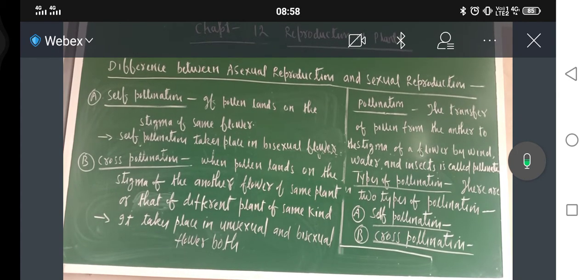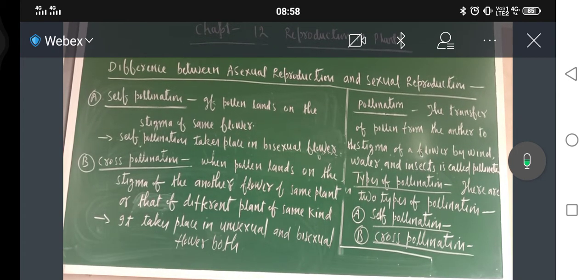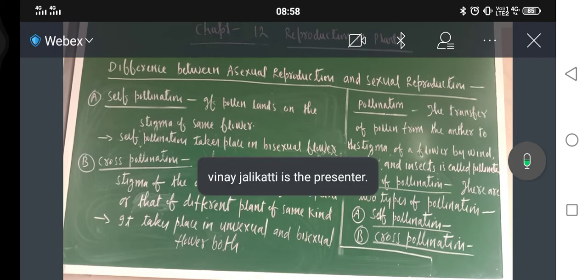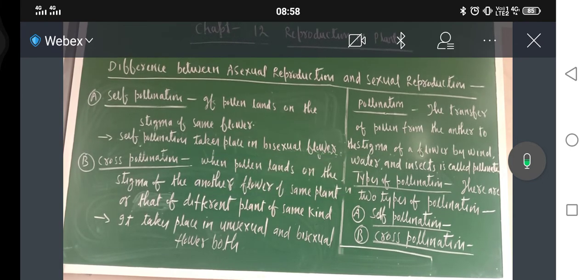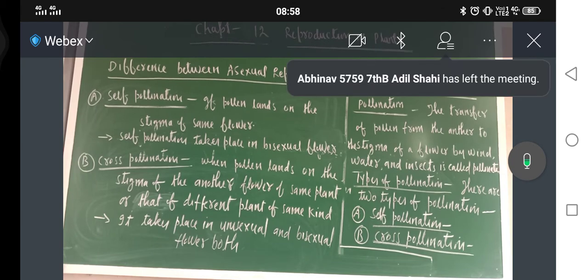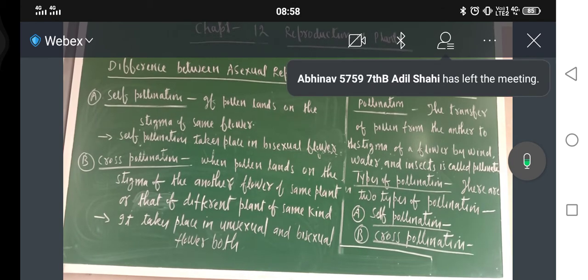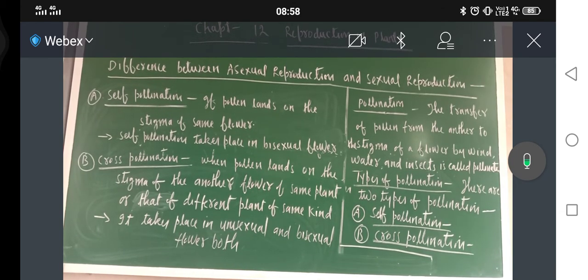Just see. Then what would be the difference between self-pollination and cross-pollination? You only think. Are you getting my point or not? Otherwise they would be same, na?